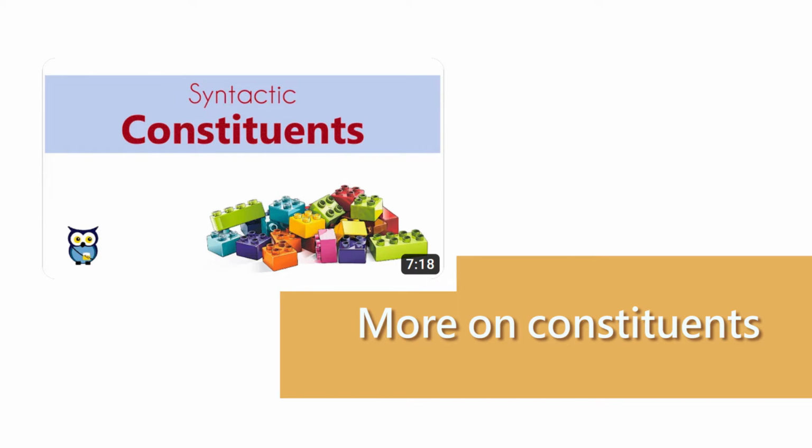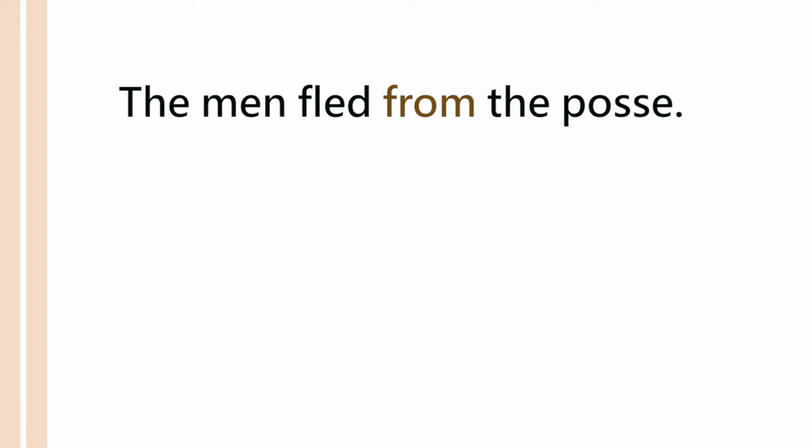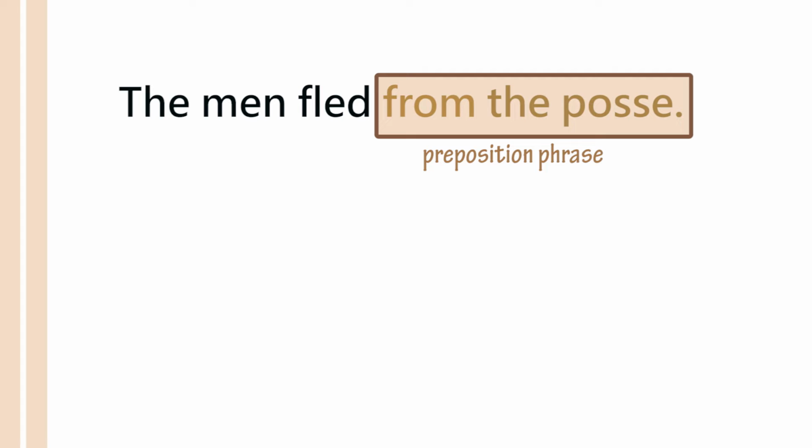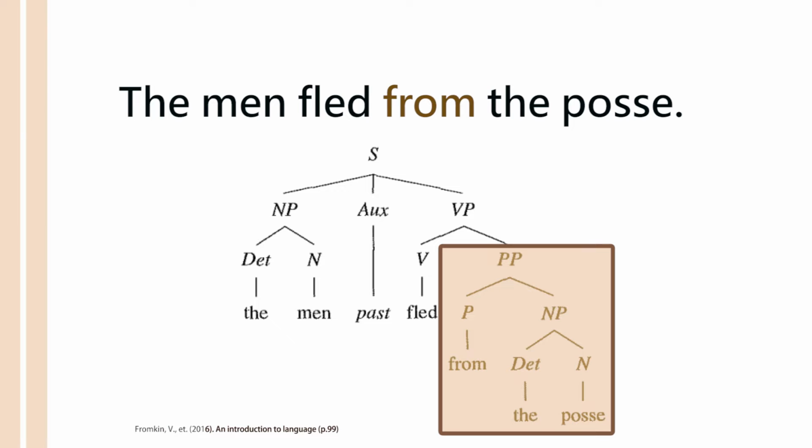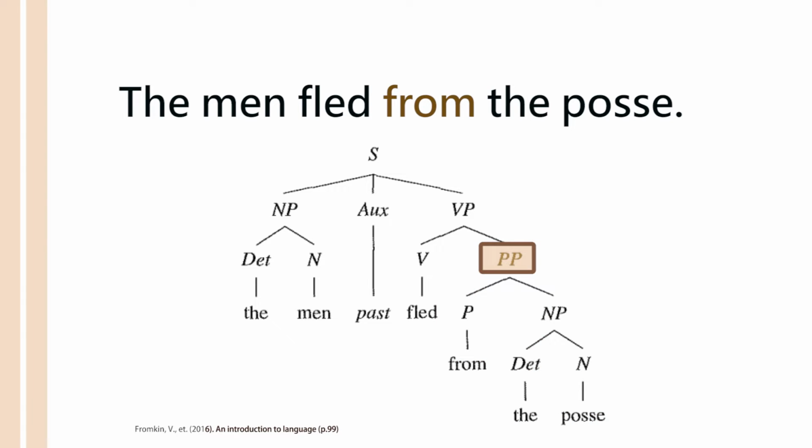You can go and look up the relevant video that I've done a long time ago about constituency. When you look at a sentence like the men fled from the posse, here you have the prepositional phrase from the posse, consisting of the preposition from and the noun phrase the posse. And together they form a prepositional phrase which is a constituent. And when it is a constituent, in the tree diagram, you would see that it appears as a node. As you can see here, the prepositional phrase has its own node in the tree.